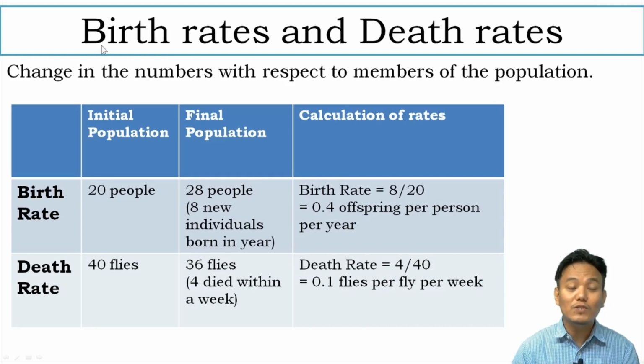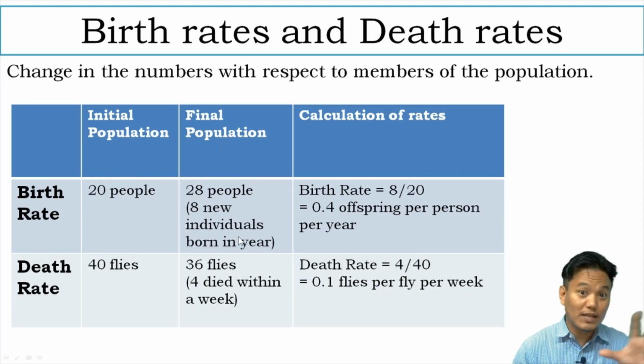Now, how do we calculate birth rate? Let us take an example. At the beginning of the year, let's say there were 20 people, and at the end of the year, the final population became 28 people. That means 8 new individuals were born in that year. So the birth rate can be calculated as the 8 individuals born in this year divided by the initial population, that is 20 people. So 8 divided by 20 gives 0.4. So 0.4 is the birth rate, but you have to write the entire thing: 0.4 offspring per person per year, or you can write 0.4 individual per person per year.